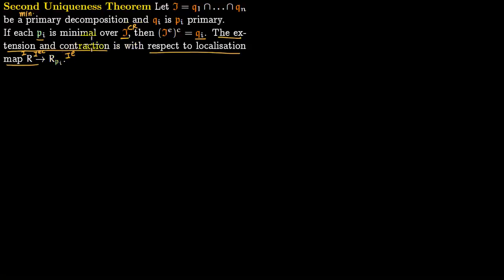Notice that this means that the chosen decomposition is not important. In any decomposition like this, if Qi is Pi primary, then you can always construct such a map R to R localized at Pi, irrespective of the decomposition. Whatever you have here, if it is a minimal primary decomposition and each of these is Pi primary, you can always construct a map like this. And if you extend it and contract it, you can get the individual pieces back. So corresponding to Q1 there is P1, and Q1 is P1 primary, so you can construct the map R to R localized at P1, take the same ideal, extend it, contract it back, and you can recover Q1.